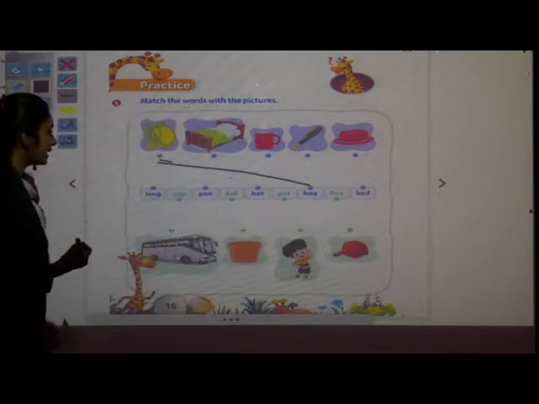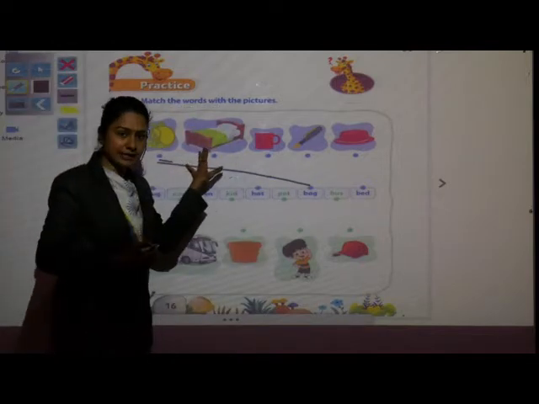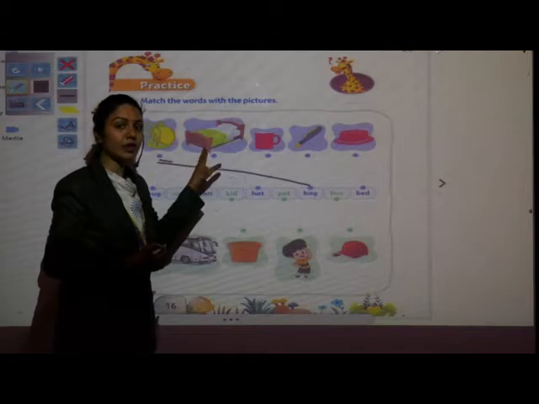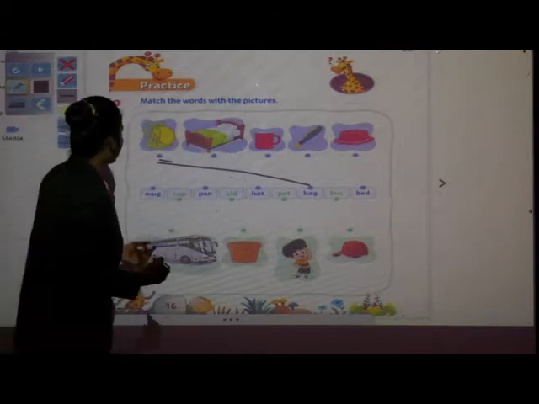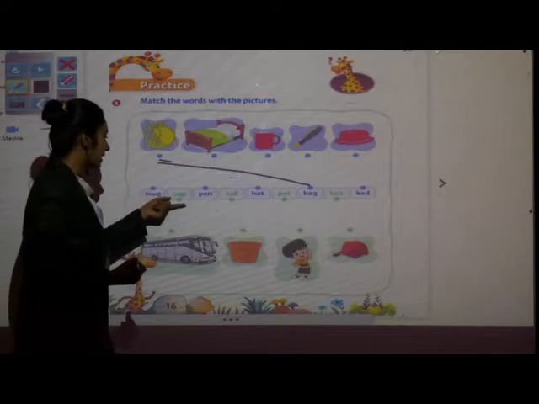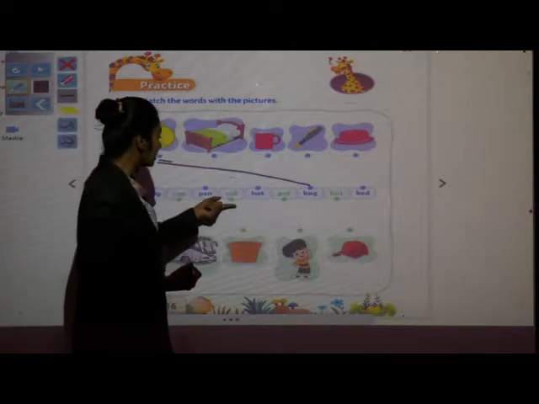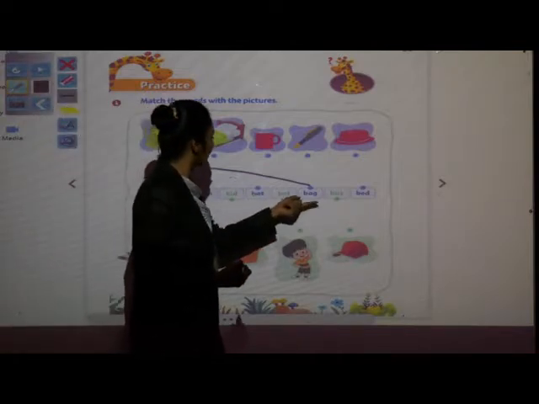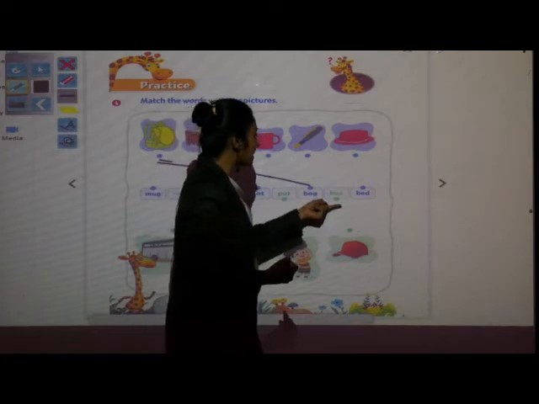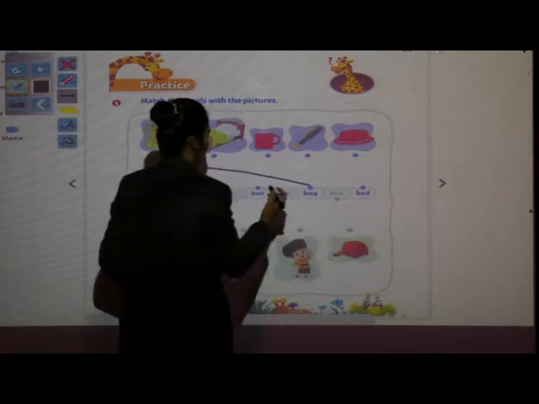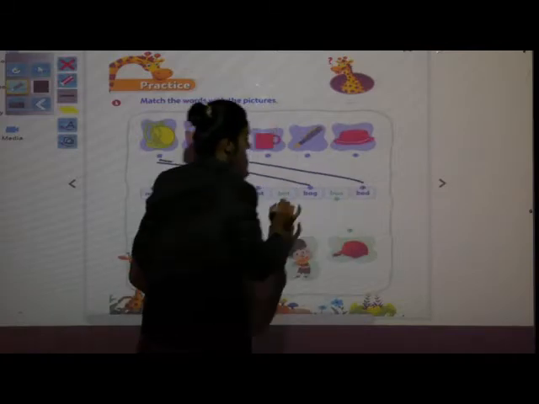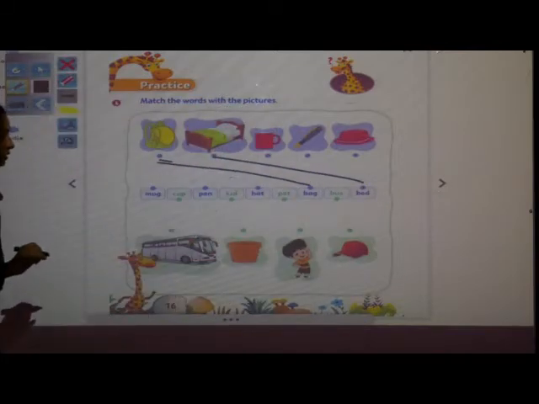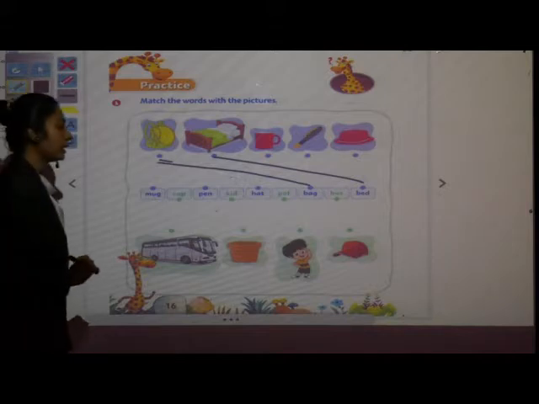Now next, which picture is this? Is this a table? No. Then what is this? This is a bed. Now read the spelling. Mug, cap, pen, kid, hat, pot, bag we have done already. Bus, B-E-D, bed. Take your scale and join it. Completed? Have you done? Okay.